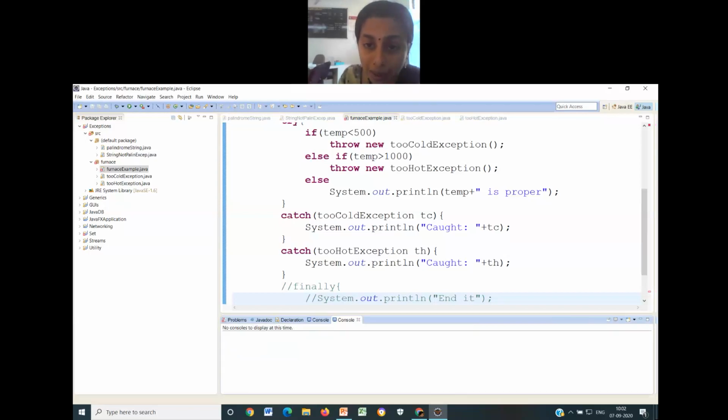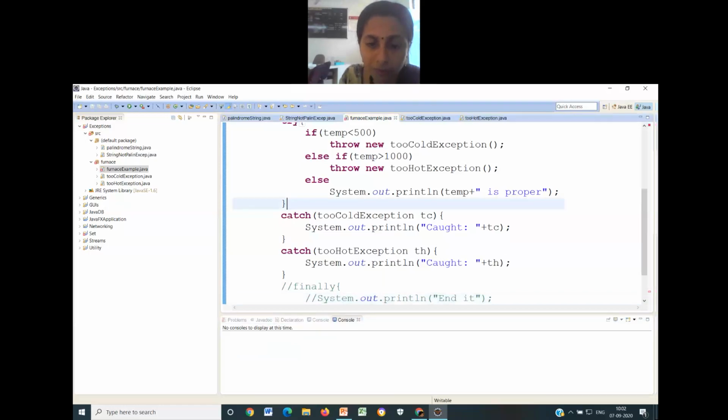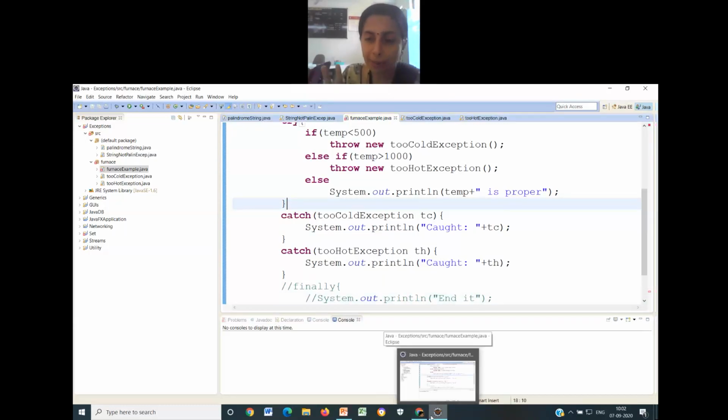Whether these things are clear for you guys? Yes, ma'am, these things are clear. Very simple examples. I have taken two examples. One example talks about string palindrome, another example having two exceptions. Nothing else I have done. Guys, please go through these things. Just take down one example which you can try on your own, in a similar manner.